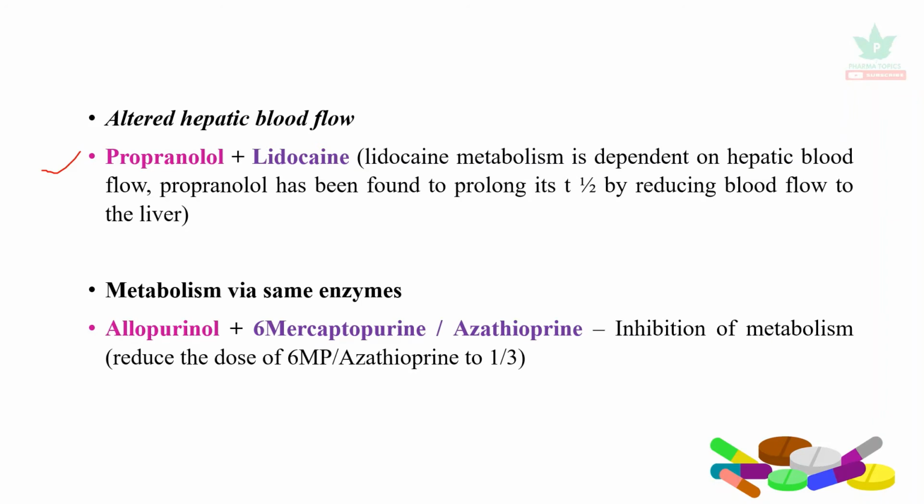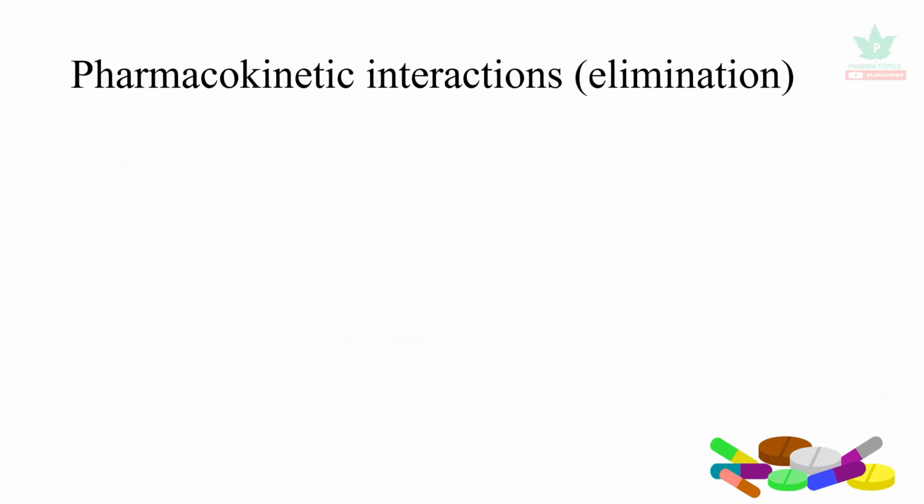Then some of the drugs, when they are administered, have the same common enzyme for metabolism. Example, allopurinol and 6-mercaptopurine or azathioprine are all metabolized by xanthine oxidase. So there may be a competition between these drugs. It can cause inhibition of metabolism. So it is better to reduce the dose of 6-mercaptopurine or azathioprine by one-third when they are administered with allopurinol.